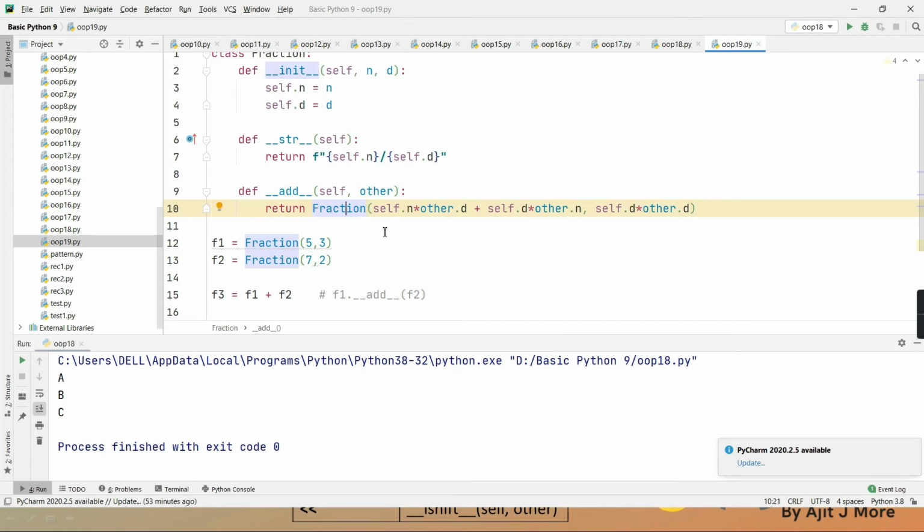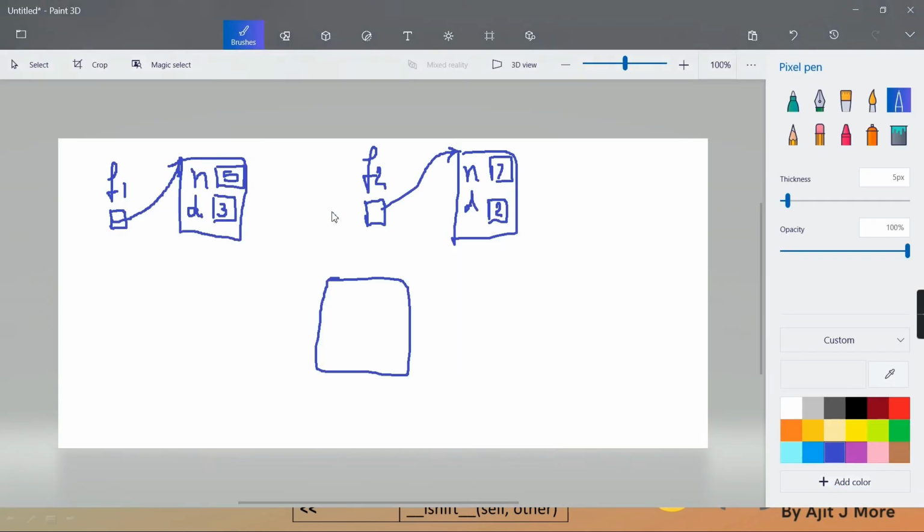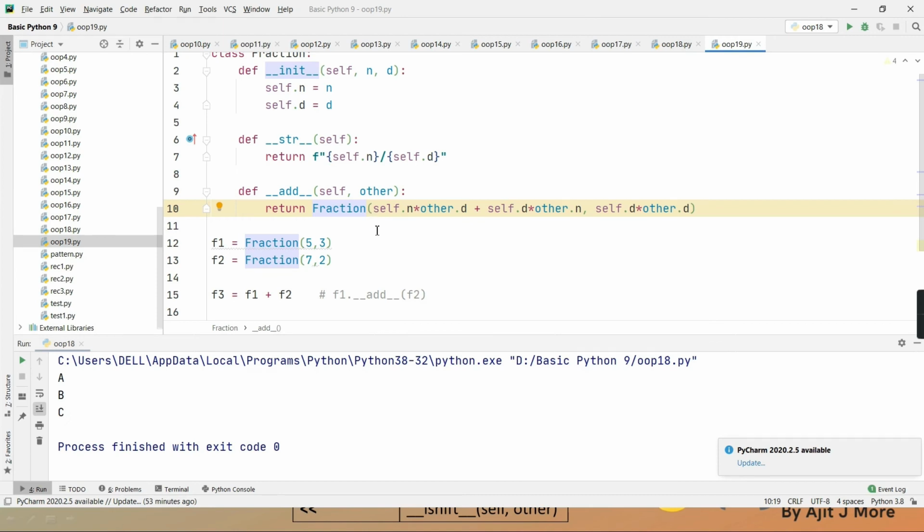See now, here I have written Fraction round brackets. Means one object of which class is created? Fraction class is created. Then is the constructor of that new object called? For this new temporary object, is the constructor called?